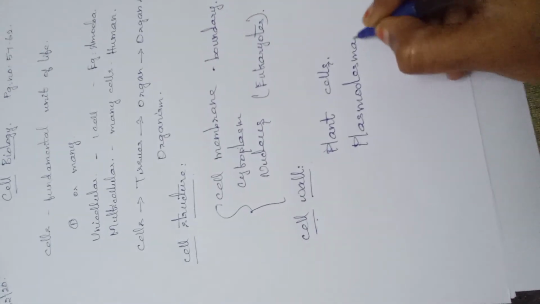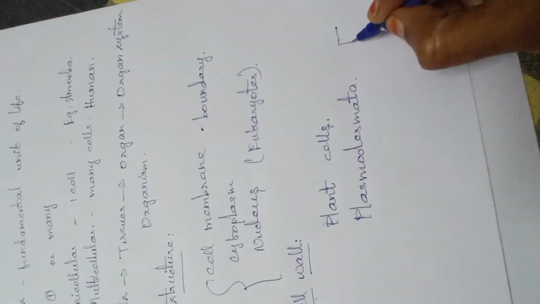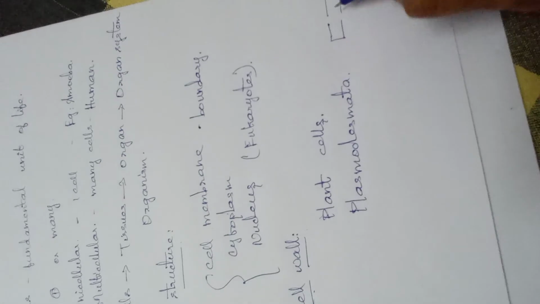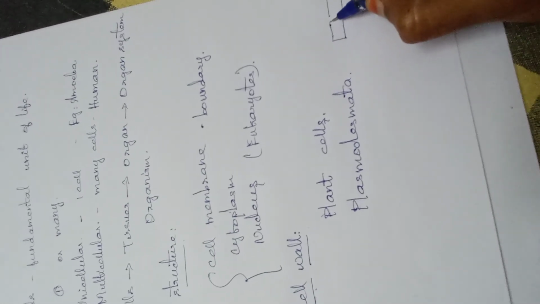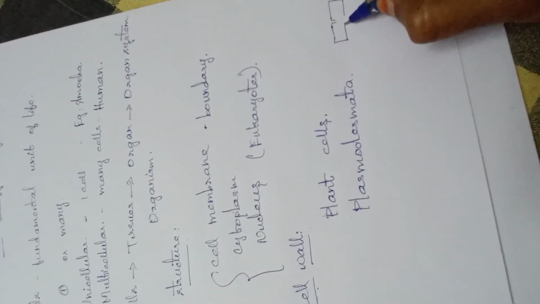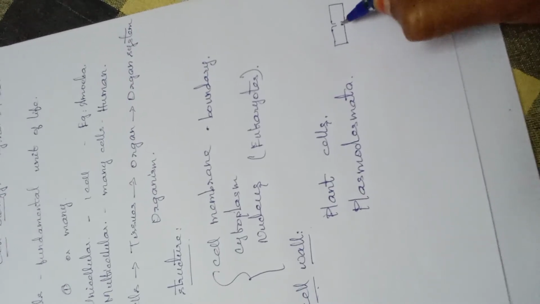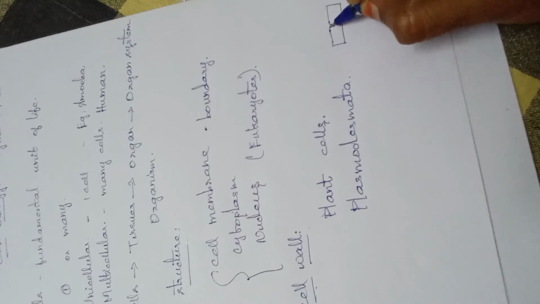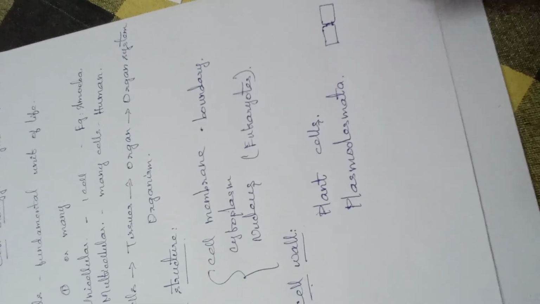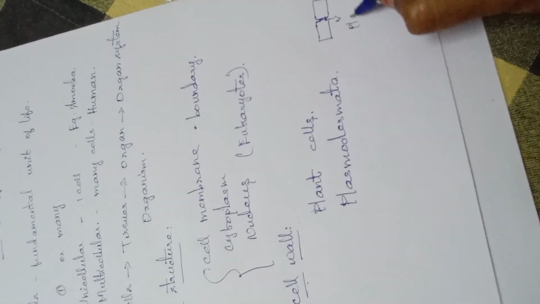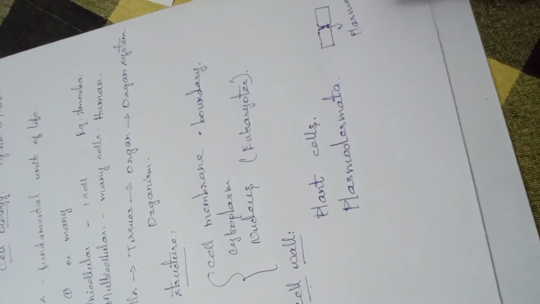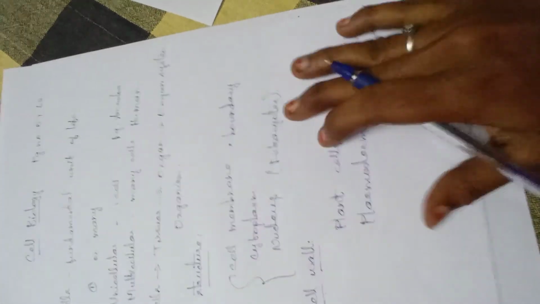So if we take this as one cell, and here also this as one cell, totally two cells are present, though there is a gap. In such a way, along with the gap there will be a small connection between the two, which is called plasmodesmata. It will be present in between the cells.